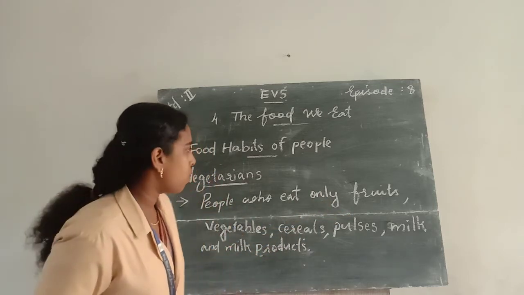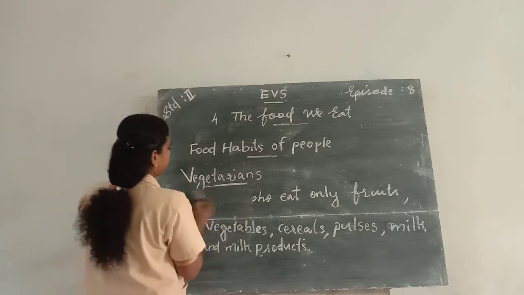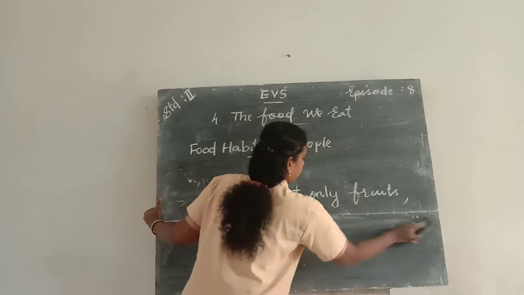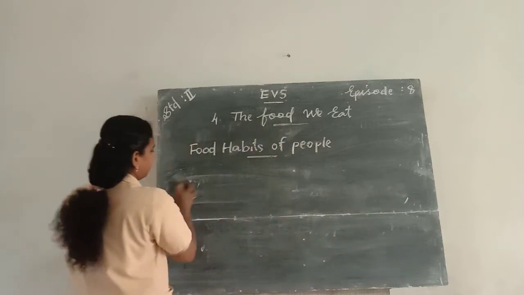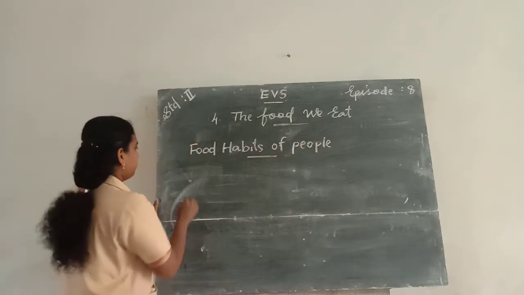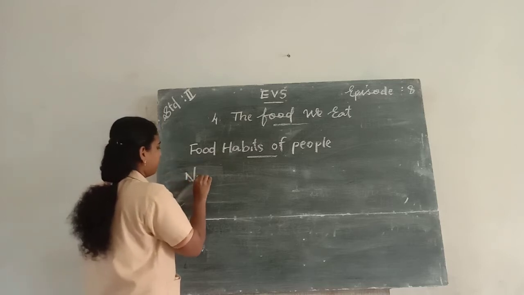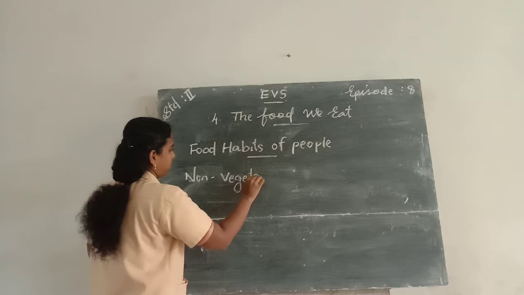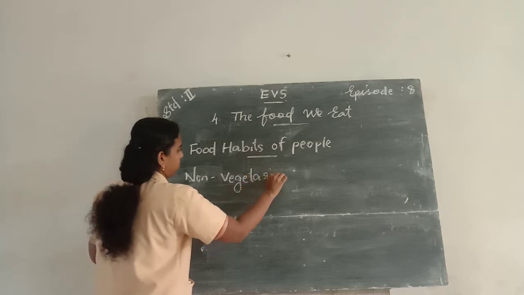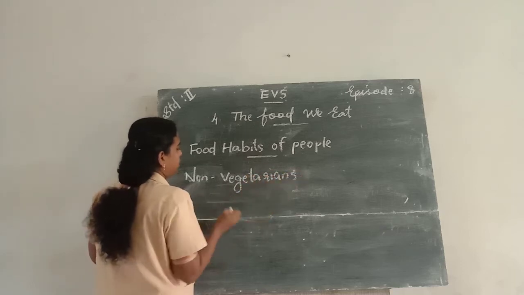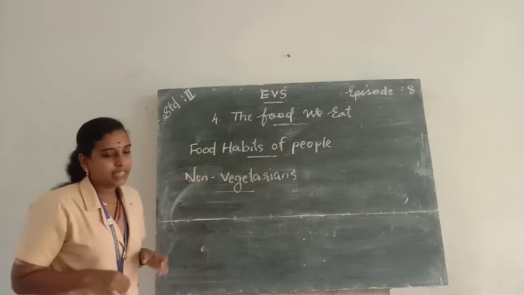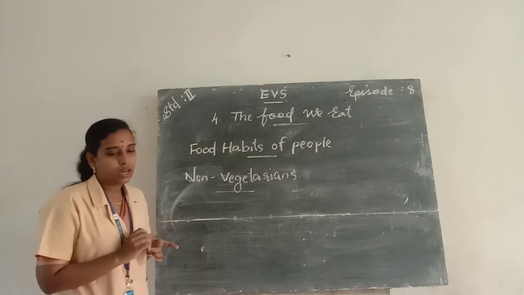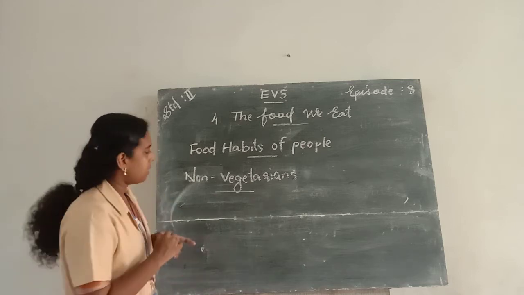And second one is non-vegetarians. Non-vegetarians means people who eat meat along with vegetarian food are known as non-vegetarians.